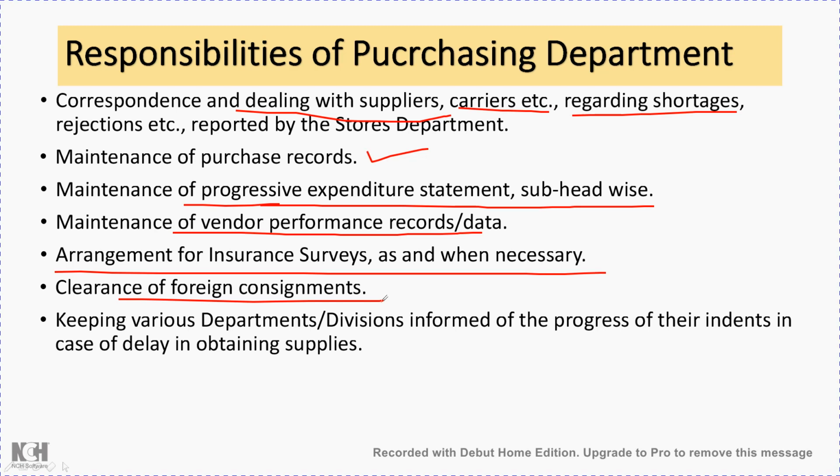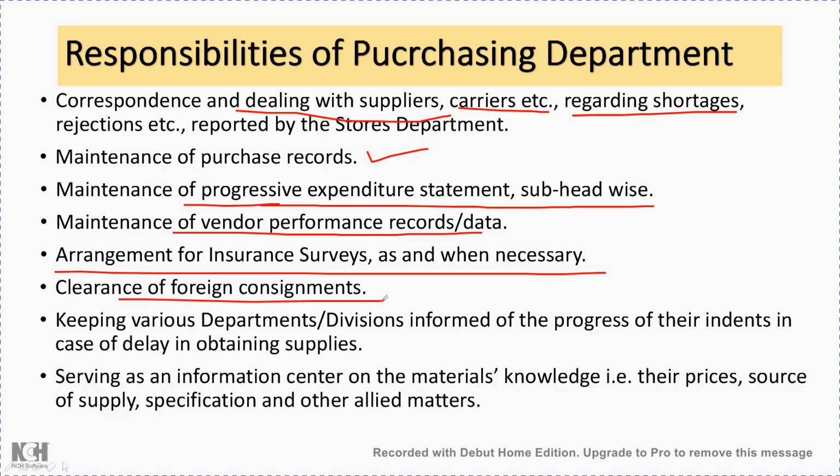Once the different departments and divisions of the organization give the indent, the forms for the required equipment, material and stores, those divisions and sub departments need to be continuously given updates regarding their requisition form, when the supply will arrive, or if there is any kind of delay in the supply. So continuously they should report to whoever has filled the indents.